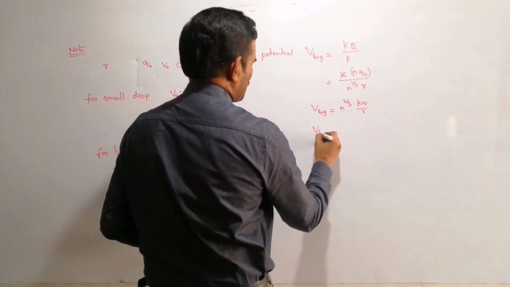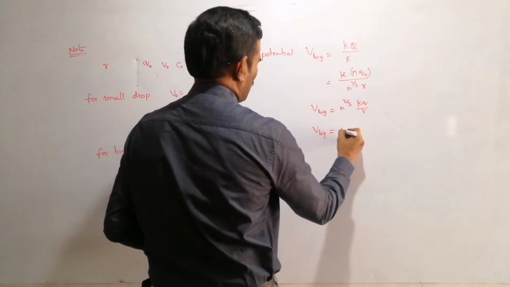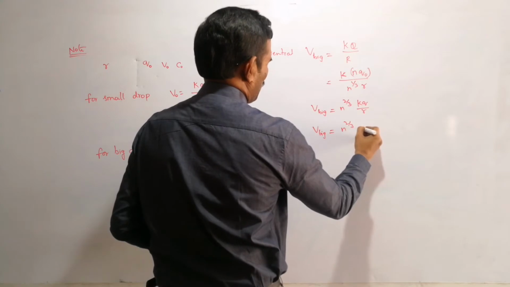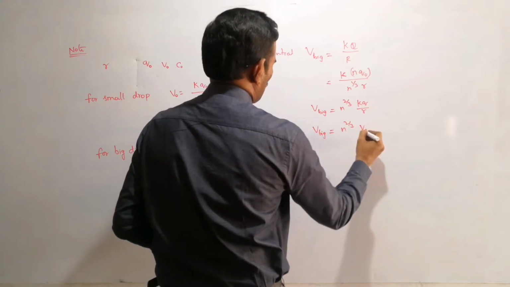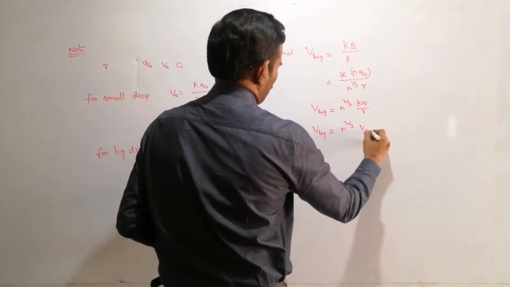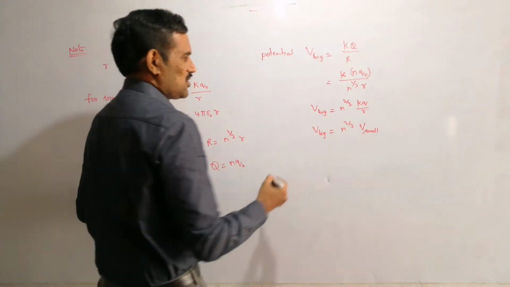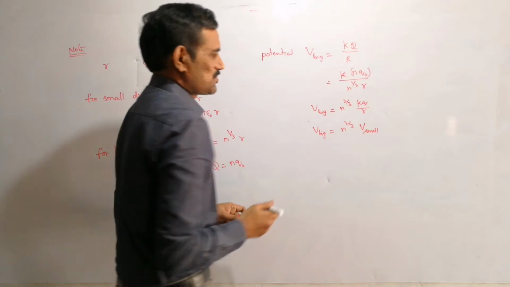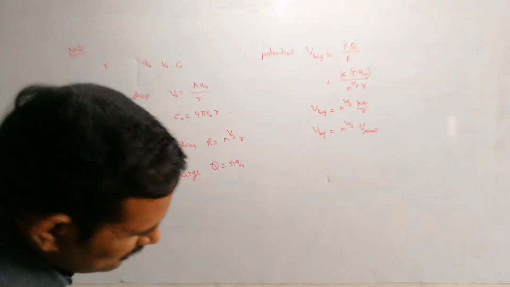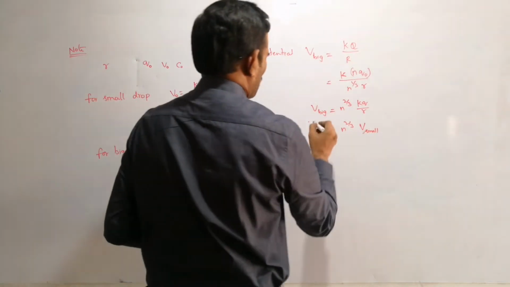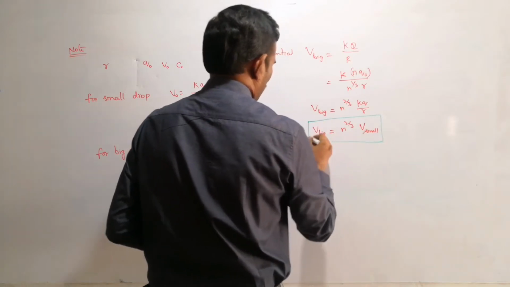That kq by r is nothing but the potential of the small drop, which we are taking as v naught. So that is the relation between the potential of the big drop and the potential of the small drop, right?